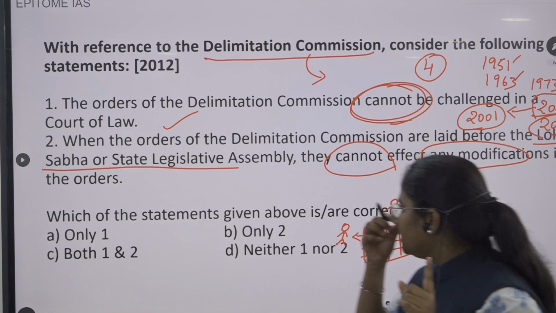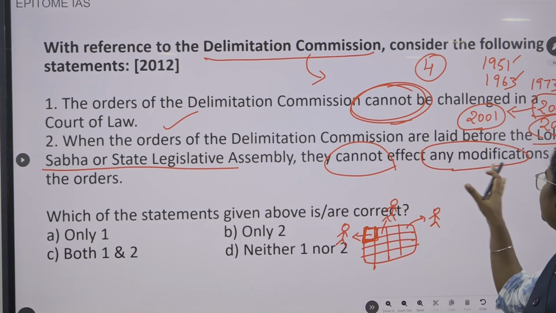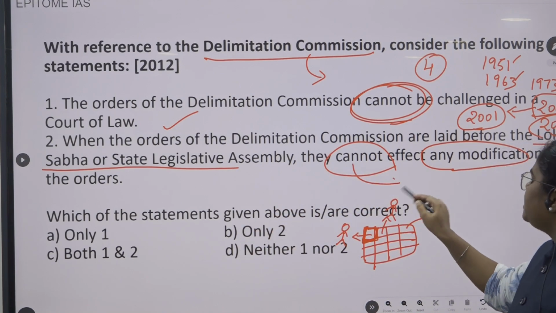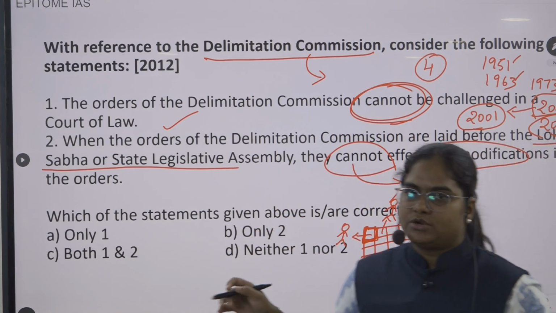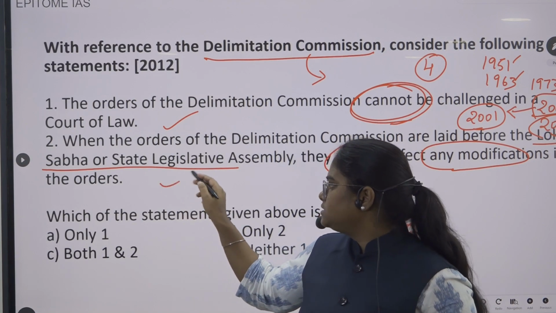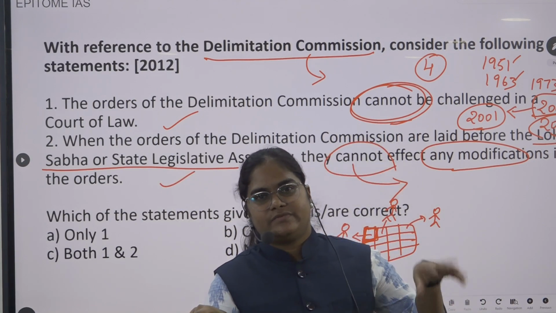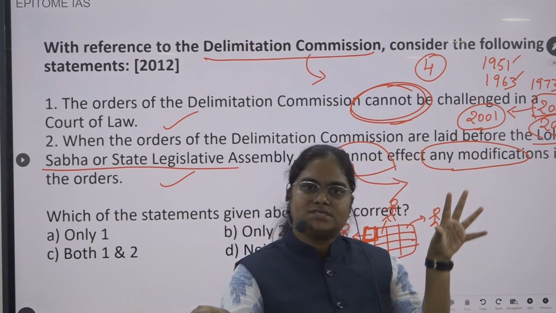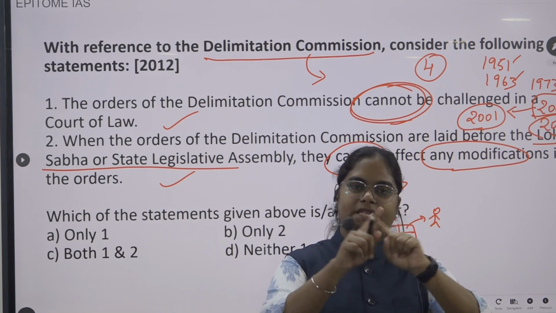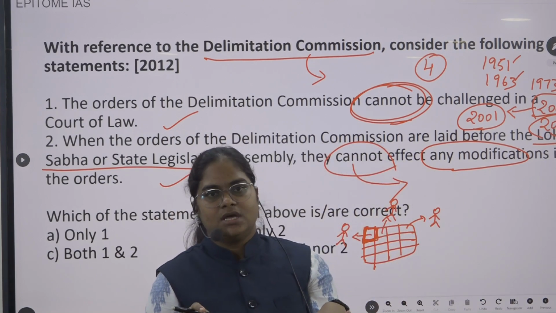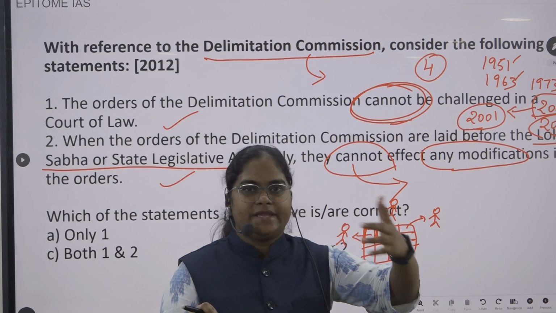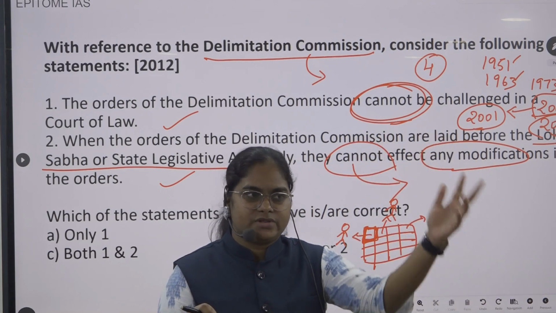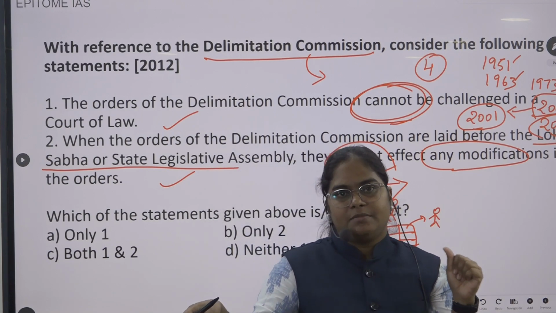Now statement 2: when the orders of the delimitation commission are laid before the Lok Sabha or the state legislative assembly, they cannot affect any modification in that particular order. Again, this is also a correct statement. So what happens once this delimitation commission comes up with the order, after demarcating the constituencies and everything is done, it will be laid in front of either Parliament or the state legislative assembly, whichever constituencies they are demarcating.